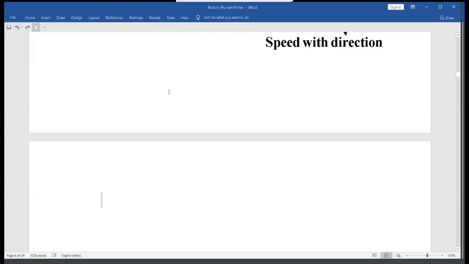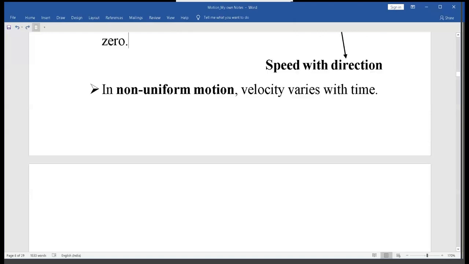Now, what happens in non-uniform motion? See, suppose you are driving a bike at a particular velocity and then you find there is no traffic. So you accelerate your bike and increase the speed in particular direction, that is velocity. So we can say that there is change in velocity during this given time interval. And this is the case of non-uniform motion. So we can say that in non-uniform motion, velocity varies with time.